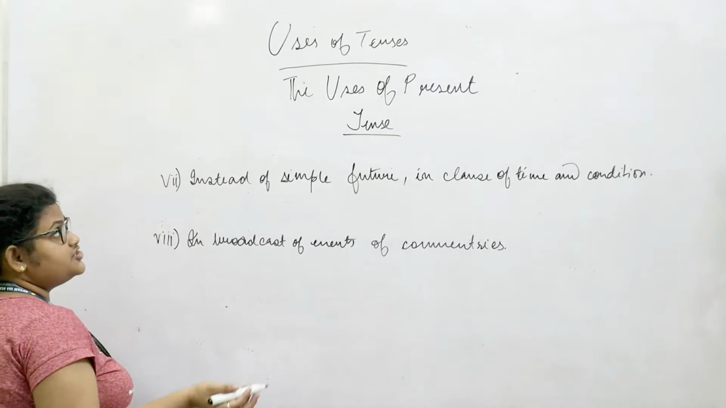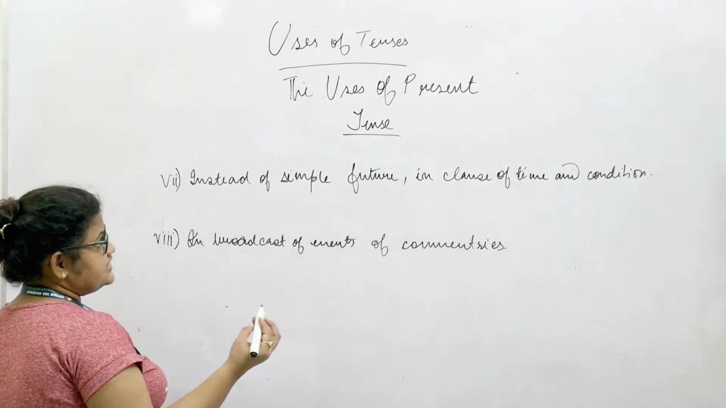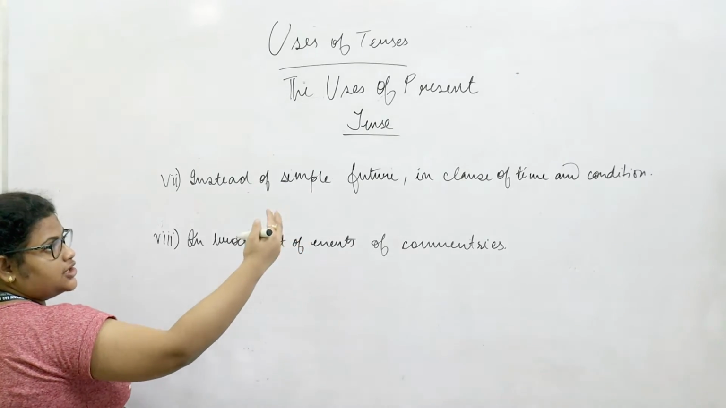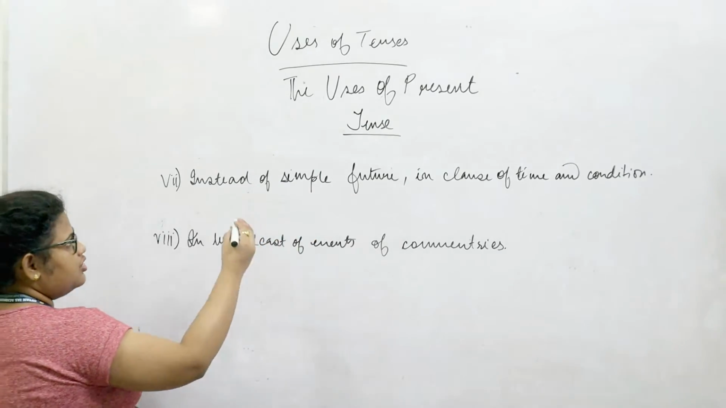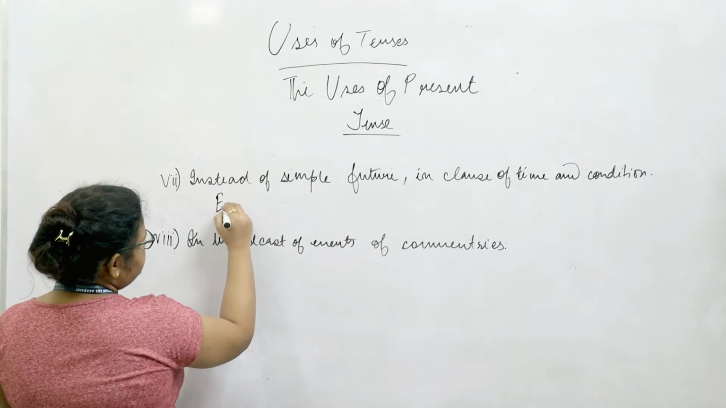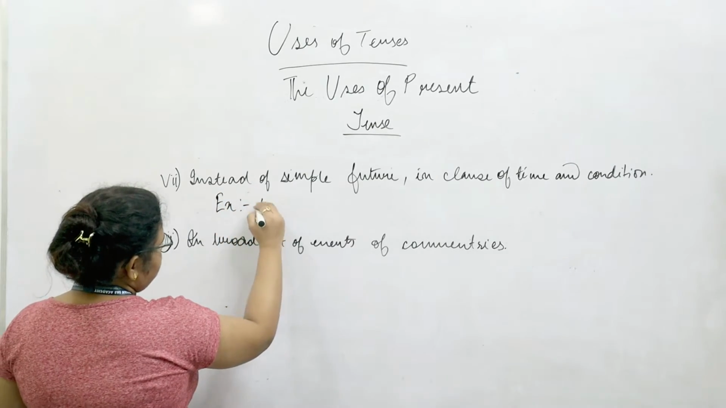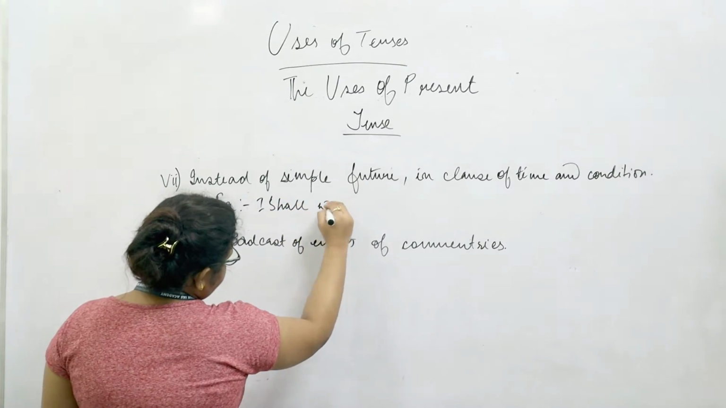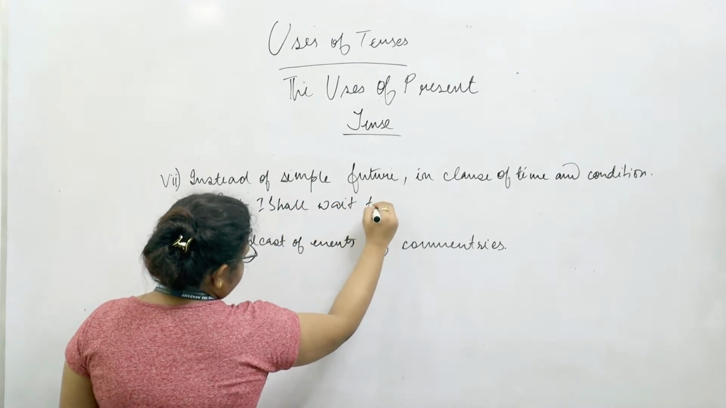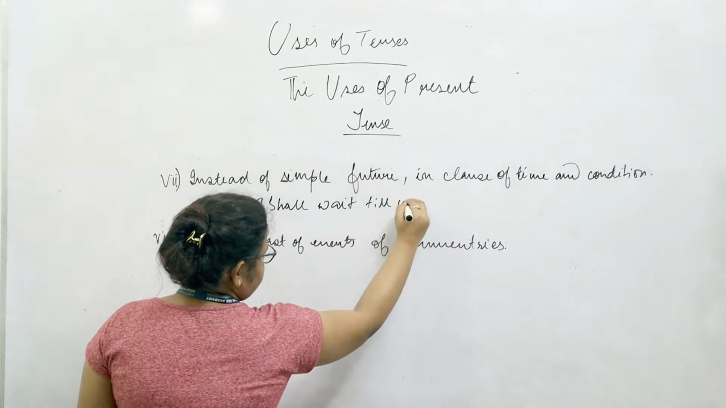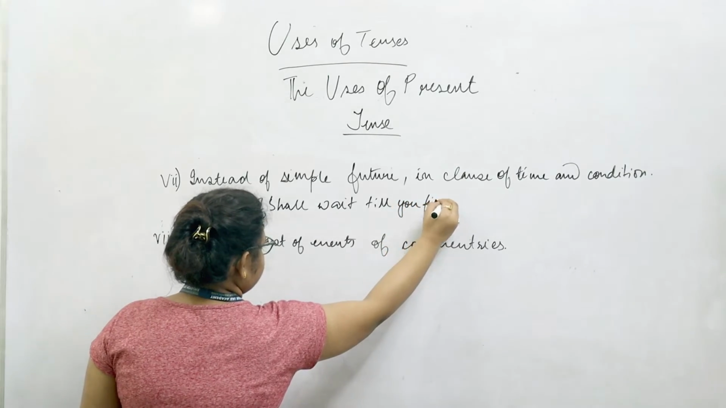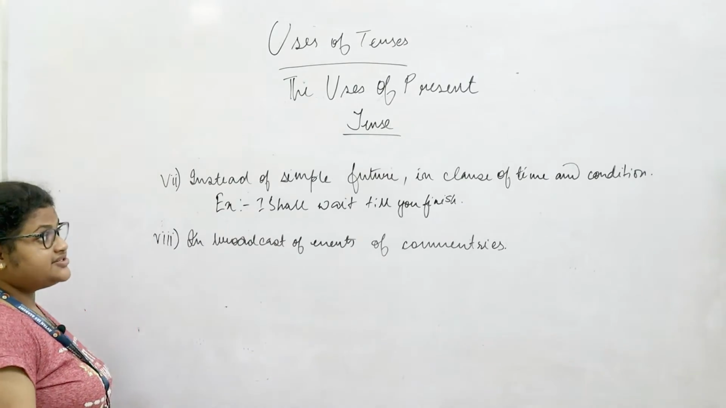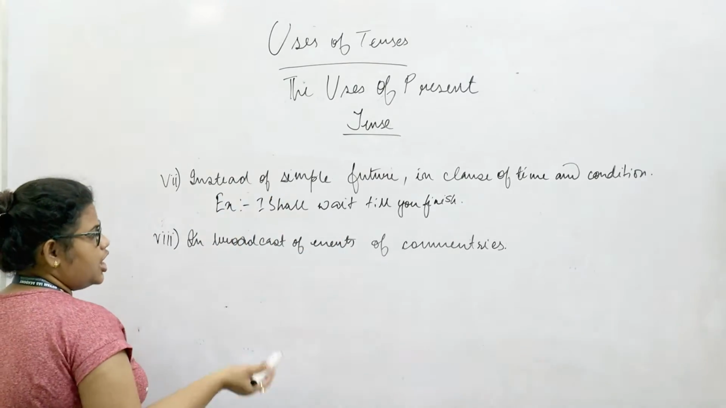The further usages of the simple present tense would be instead of the future tense in clauses of time and condition. For example, when we are trying to talk about a condition, I shall wait till you finish. So this is about someone waiting till somebody else finishes. So it's till you finish.